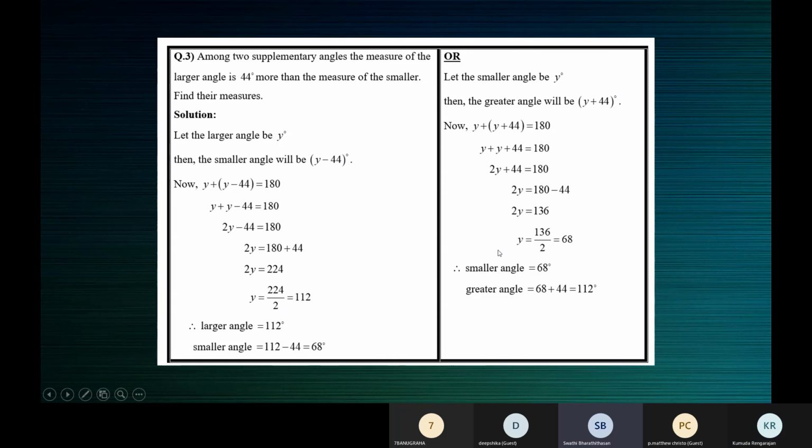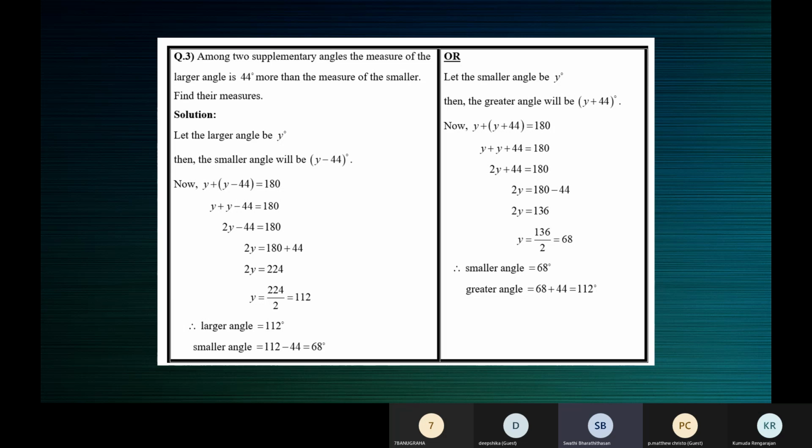Ma'am, in the first way I have tried like x be the smaller angle, ma'am. So it will be like 2x plus 44 is equal to 180, ma'am. When this 44 is transposed to the other side, it became minus 44, ma'am. So 180 minus 44, it's 136, ma'am. So 2x is equal to 136, ma'am.